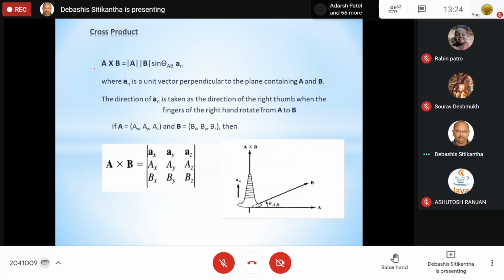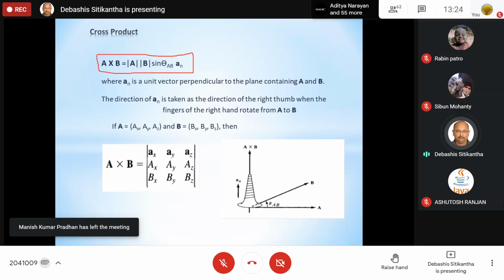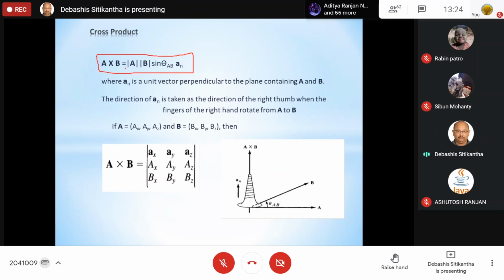Now cross product, many students I have seen make a lot of mistakes. Now what is this cross product? When A vector is cross multiplied with B vector, it is going to result in another vector. So what is the formula? The formula says we have to take the magnitude of A vector, magnitude of B vector, then find the sine of the angle theta AB. So what is this theta AB? We will talk about it.